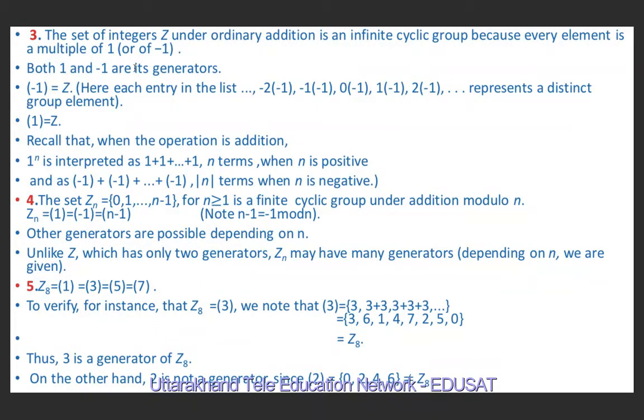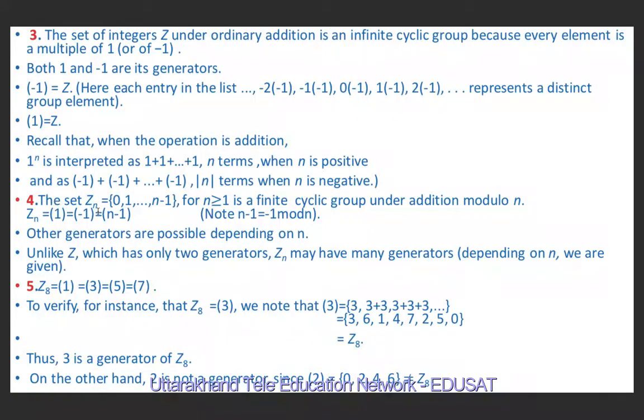Also remember that when the operation is addition, 1 raised to n means 1 plus 1 plus 1 up to n terms when n is positive, and minus 1 plus minus 1 plus minus 1 up to mod n terms when n is negative. So always remember these notations and take care of the operations under consideration when we are discussing any group.